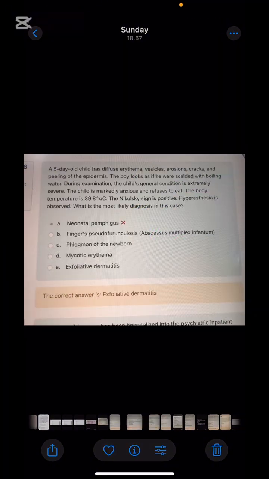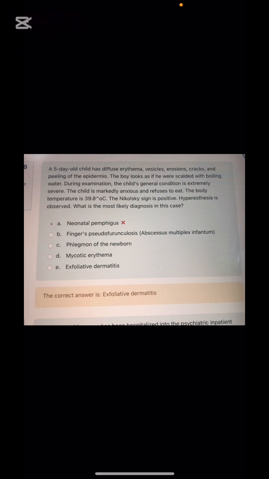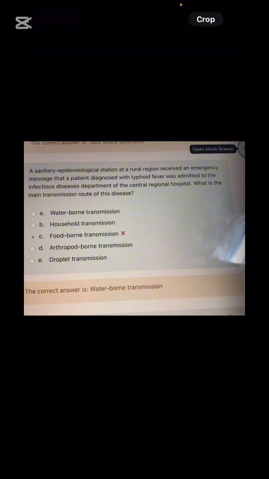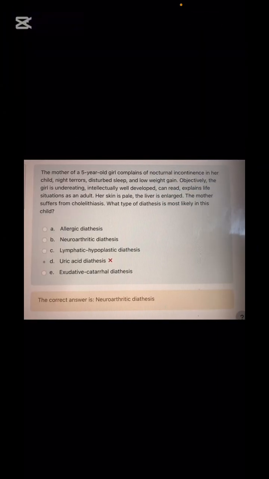Peritonitis. Next is exfoliative dermatitis. Why? Because the peeling of the epidermis is given in the question. Next is typhoid, which is waterborne, in the questions. Neuroarthritic diathesis, because nocturnal incontinence is related to the nervous system, and more symptoms will be there. We have done this question already.